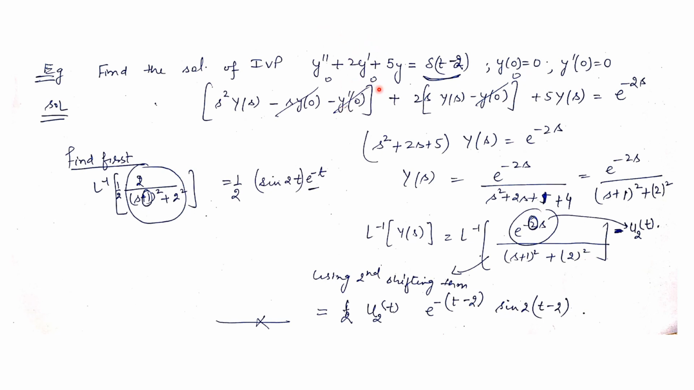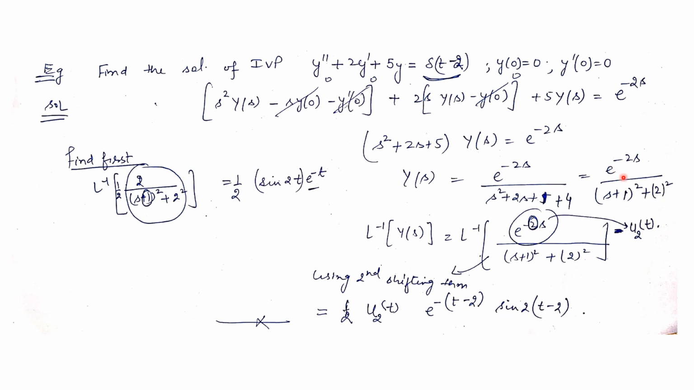Similarly, take the Laplace of y dash. It is s times Y(s) minus y(0), plus 5 times Y(s), plus the Laplace transform of Dirac delta function at 2. It is e to the power minus 2s. Now put the values over here and here. So we get this is (s square plus 2s plus 5) times Y(s) is equal to e to the power minus 2s. So now you take this term to this side. So you will get e to the power minus 2s, and we can write 5 to be 1 plus 4. So this is (s plus 1) whole square plus 2 square.